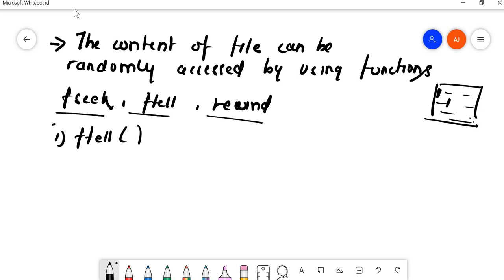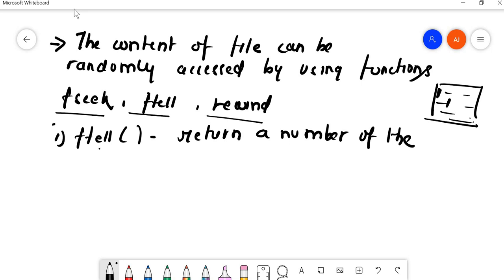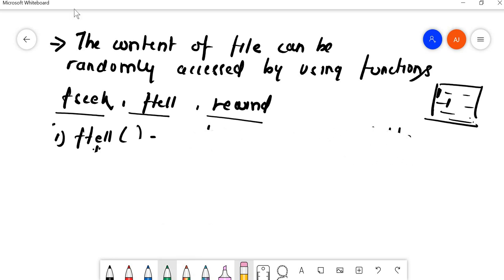The ftell function returns a number, or simply we can say, let me not write in some hard language, I'll use easy language for this.